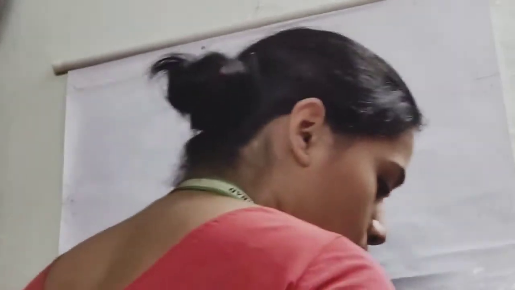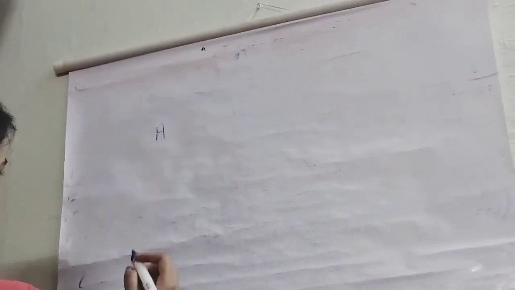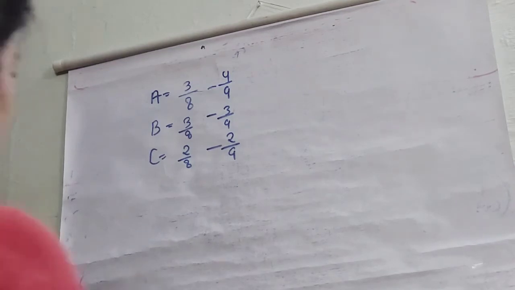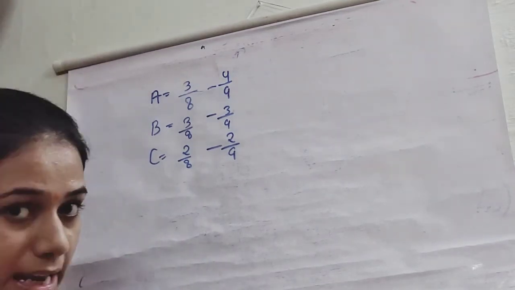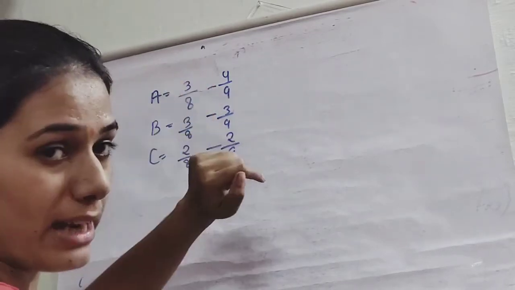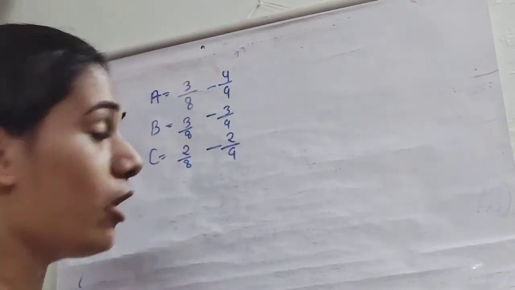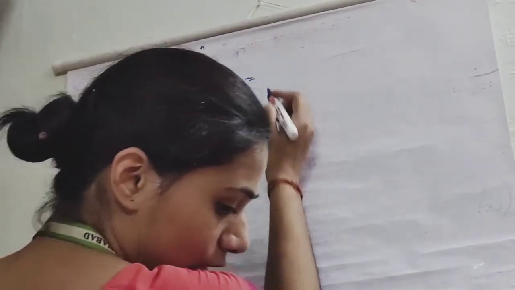Yes, so now we have the old ratio for the partners as 3:3:2. So the old ratio for A is 3/8 and the new ratio is what? 4:3:2. So we can write it as 4/9, 3/9 and 2/9. So now we will calculate the gaining or the sacrificing ratio.